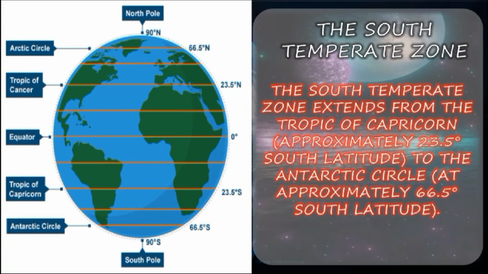In the slide they have explained and given the picture clearly, right? Next we shall move to the south temperate zone. The south temperate zone extends from the Tropic of Capricorn, approximately 23.5 degrees south latitude, to the Antarctic Circle at approximately 66.5 degrees south latitude.